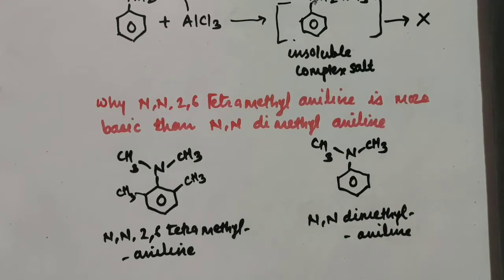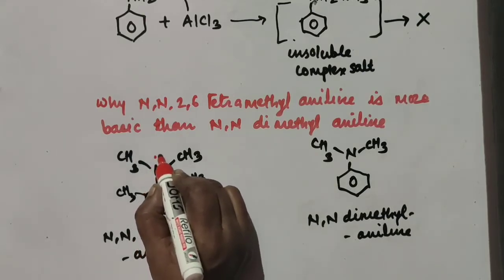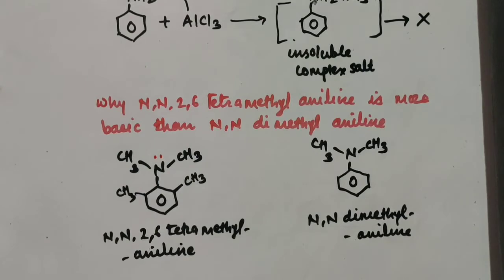So these groups release the electron pair towards the nitrogen atom, and hence the electron density around the nitrogen atom goes on increasing. As a result, the electron pair on the nitrogen is easily available for bond formation.